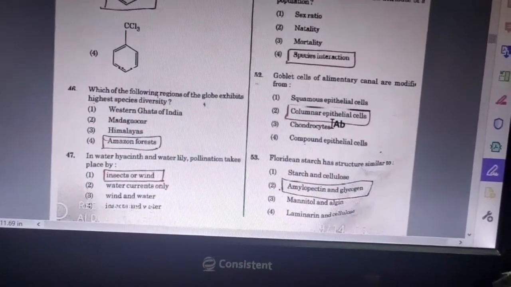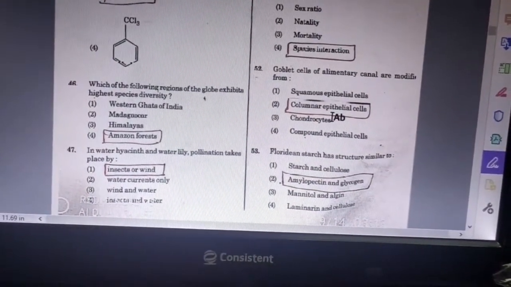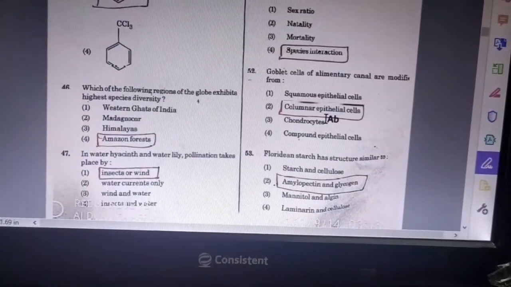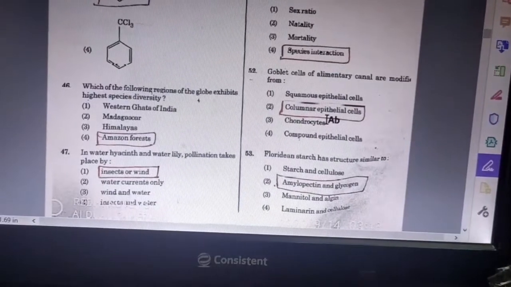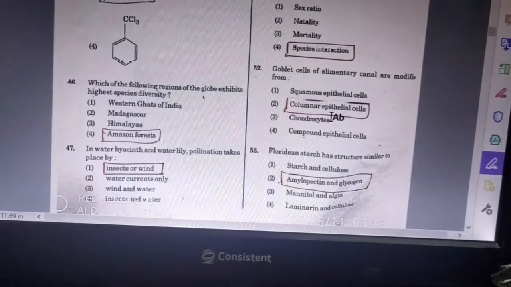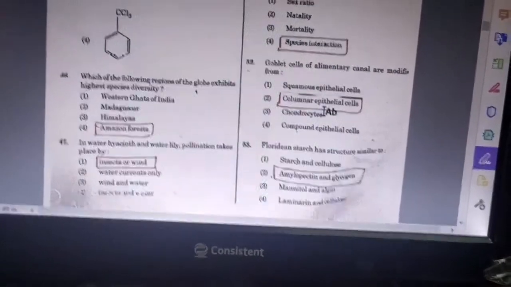Which of the following regions of the globe exhibits the highest species diversity? Answer is Amazon forest. Next question, in water hyacinth and water lily, pollination takes place by insects or wind?